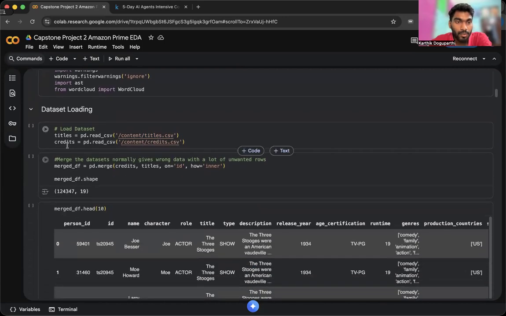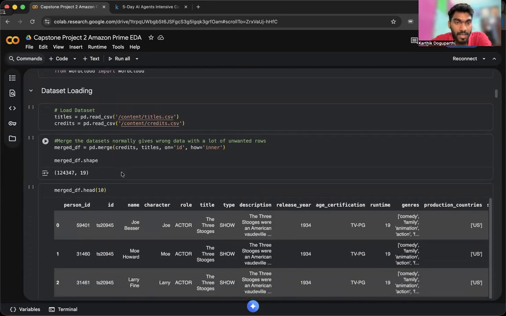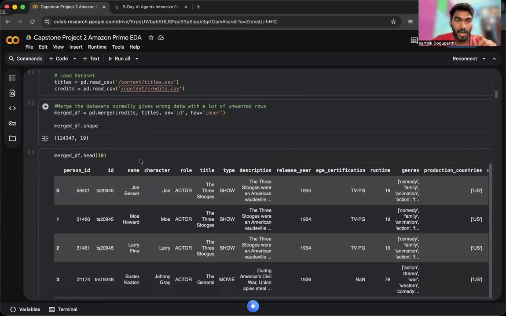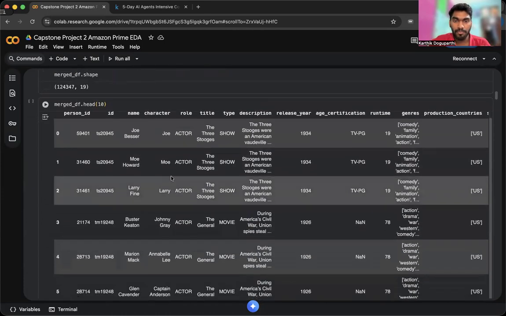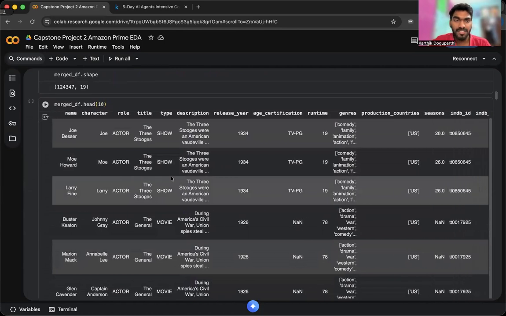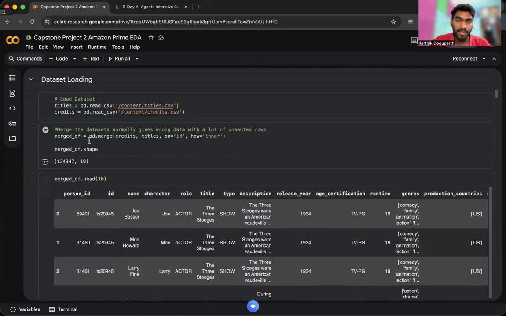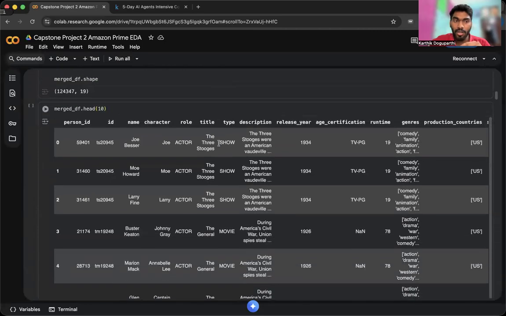I'm loading my two datasets. One is titles and the other is credits. When merging these two datasets, it is giving a lot of unwanted rows because of duplicates. It is creating extra rows when merged normally, whether in an inner way, left, right, or full outer. It is giving a lot of unwanted rows.